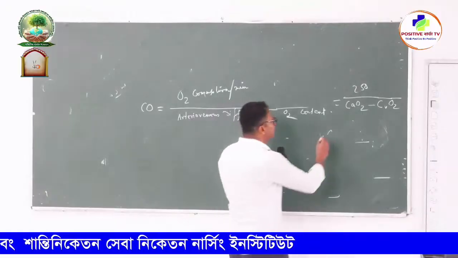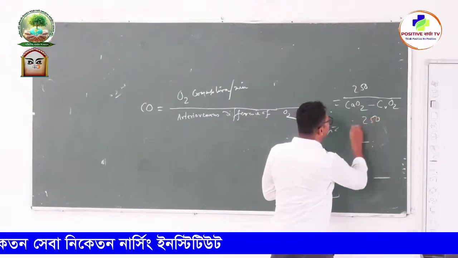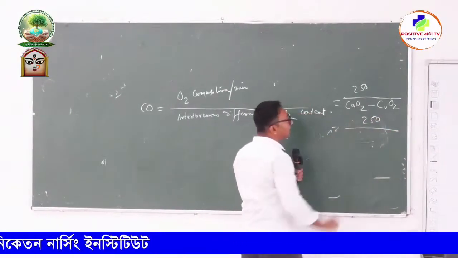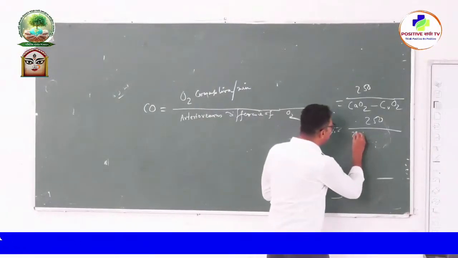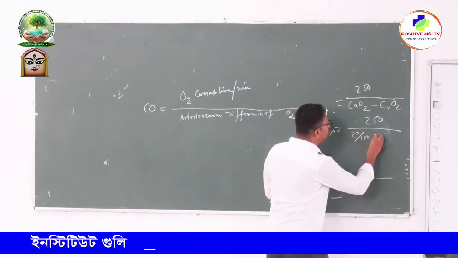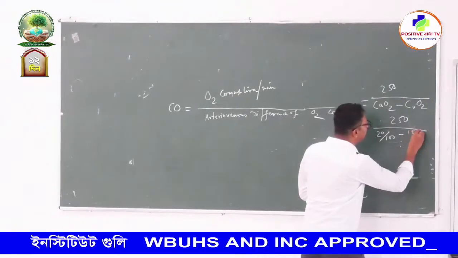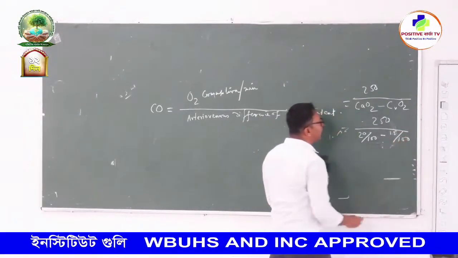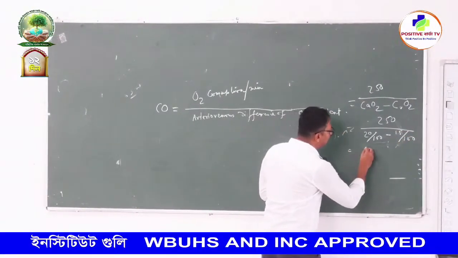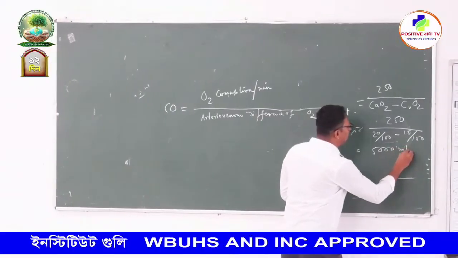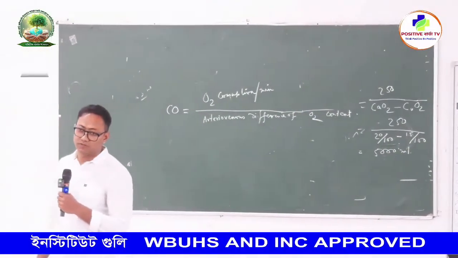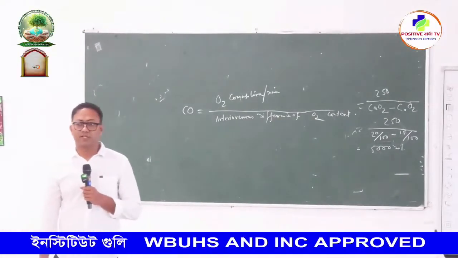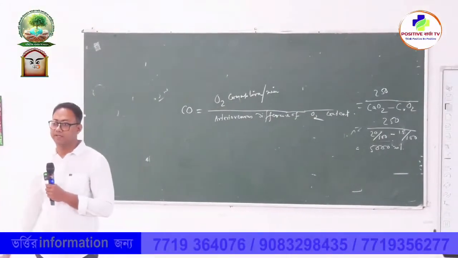So this value is 250 divided by 20 ml per 100 ml minus 15 ml per 100 ml, and this is your cardiac output, 5000 ml, that is 5 liter per minute.